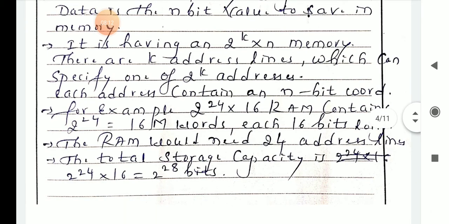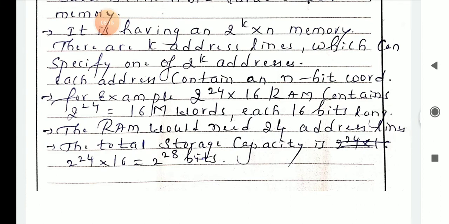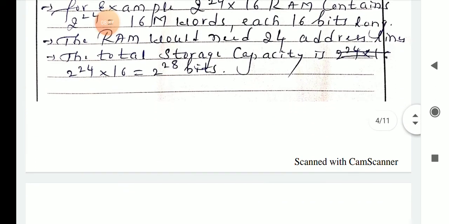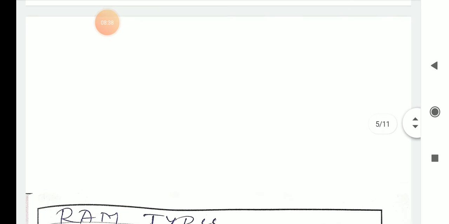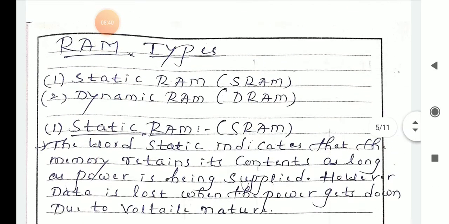For example, a 2 raised to 24 multiplied by 16 RAM contains 2 raised to 24, that is 16 M words, each 16 bits long. The RAM would have 24 address lines. The total storage capacity is 2 raised to 24 multiplied by 16, that is equal to 2 raised to 28 bits. So this is one of the examples I have taken. This is the block diagram of RAM.